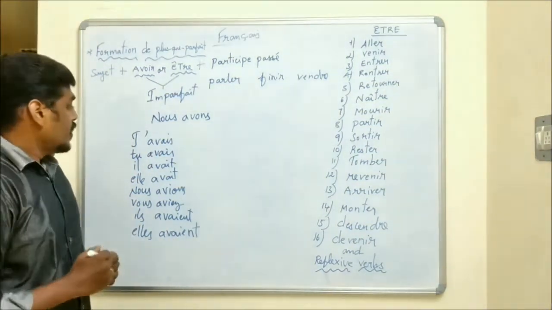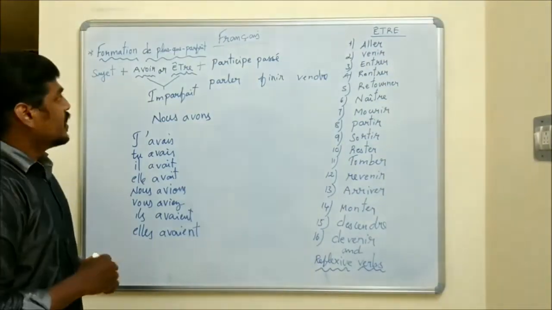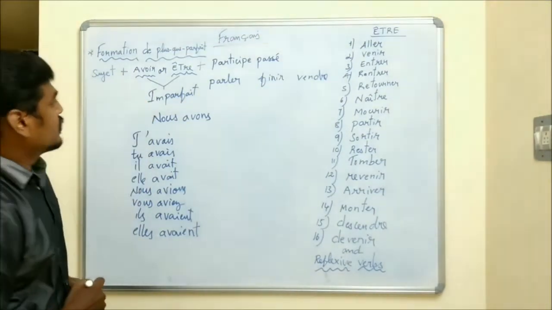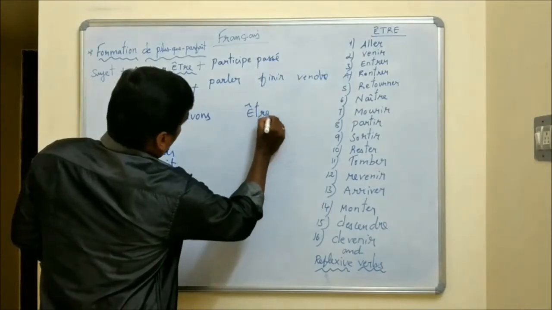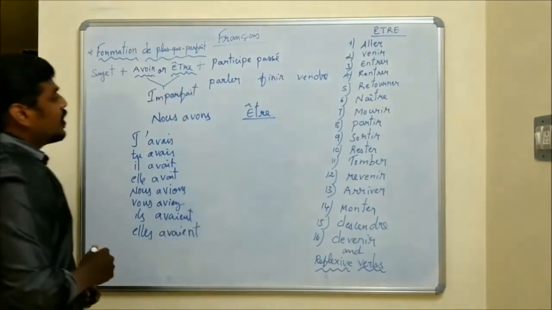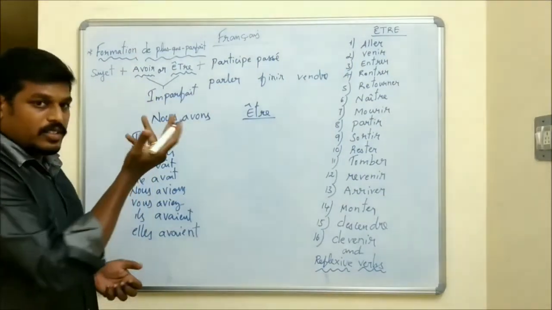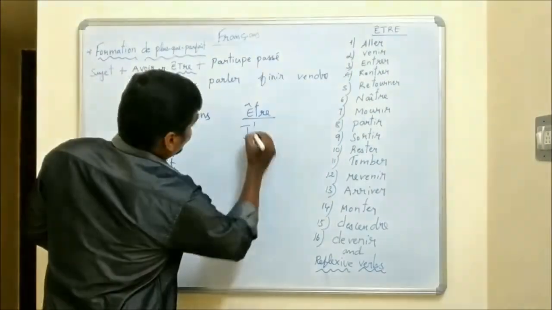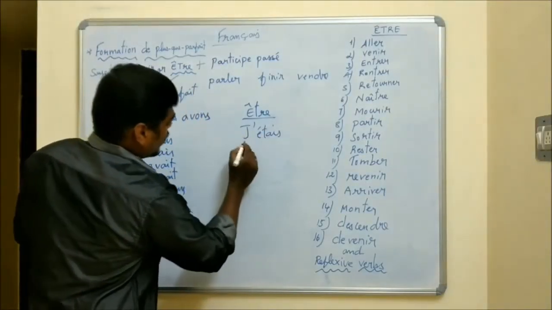Okay, students, we have completed auxiliary avoir in the imperfect tense. Next, we are going to do auxiliary être in the imperfect tense. Être. We cannot follow this method for the être verb because it's an exception. You should learn by heart être in the imperfect tense. J'étais, but you should follow the same endings.